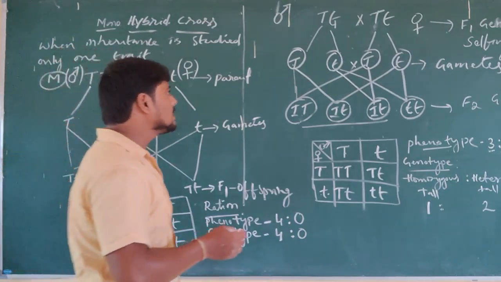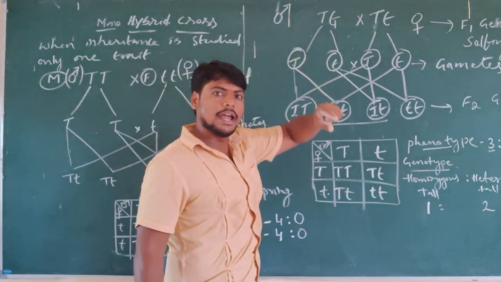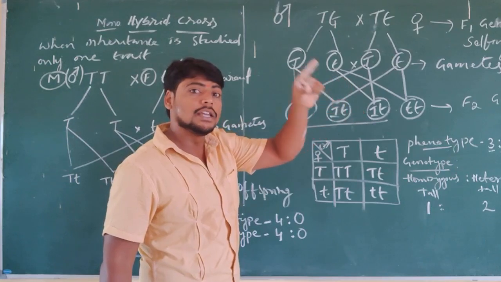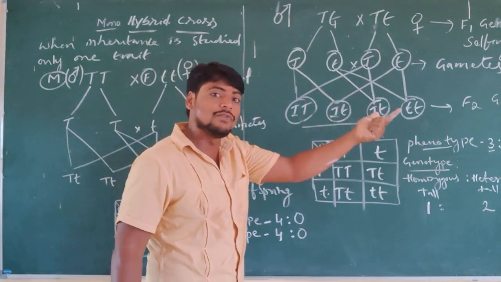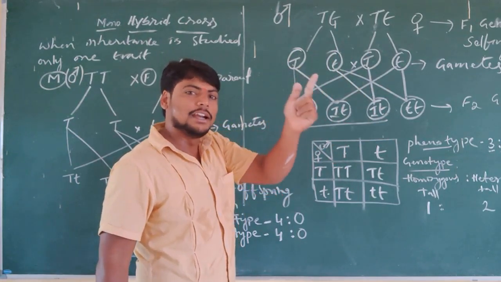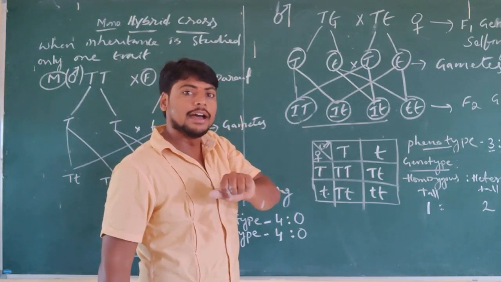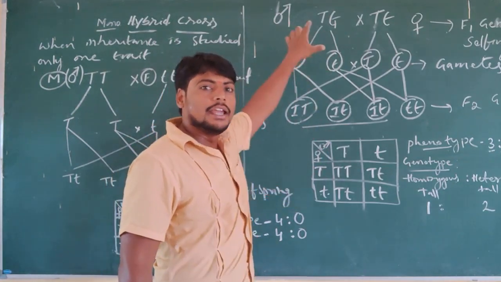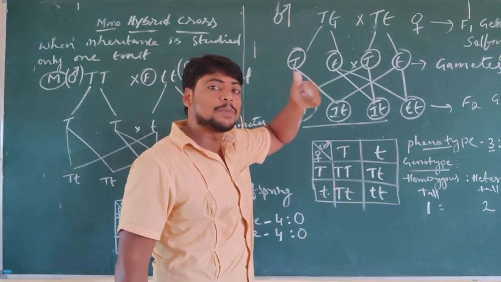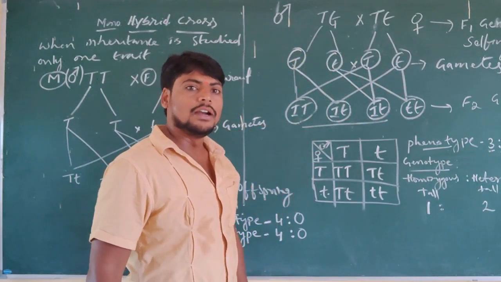What are the 2? What is dominance? In a pair of alleles, one allele is dominant over the other allele. That is, one allele expresses itself and the other fails to express. That is dominant and recessive. That is called the law of dominance. What does the law of dominance mean? In a pair of alleles, one allele is dominant by expressing itself over the other allele.